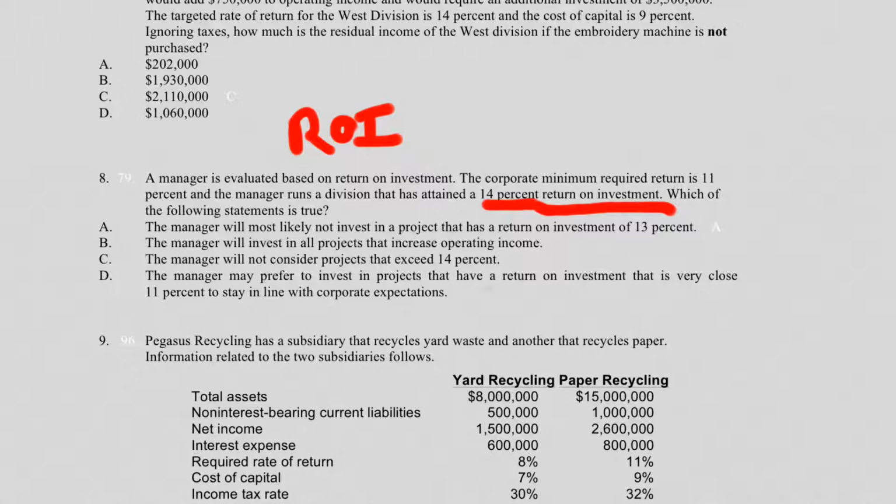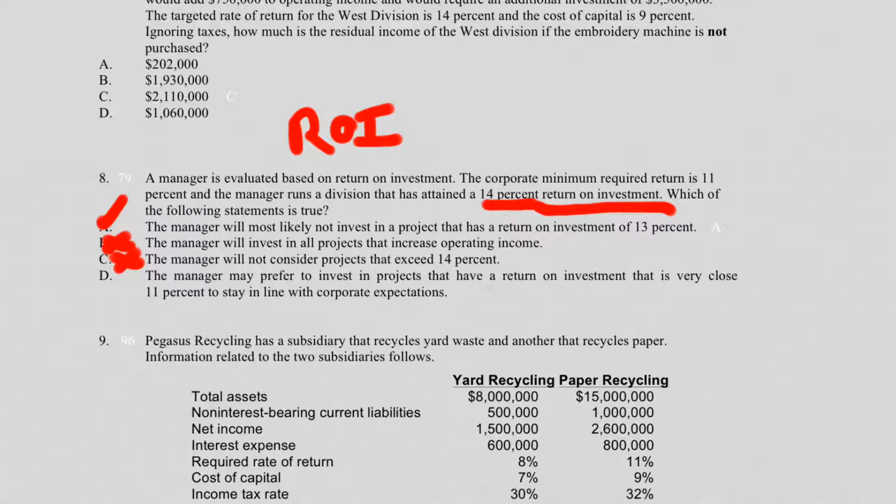So let's see. A, the manager will most likely not invest in a project that has a return on investment of 13%. Well, that makes sense that he should do that. So we're going to say that A looks good. The manager will invest in all projects. No. Why should he? If he can get 14%, he should go for at least 14%. So that's no good. The manager will not consider a project. That's dumb. C is a dumb answer.